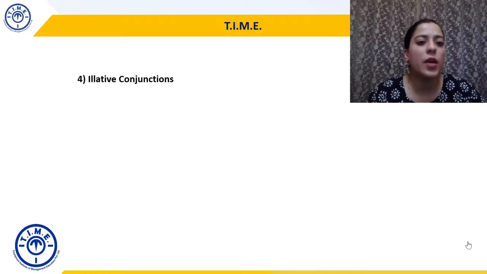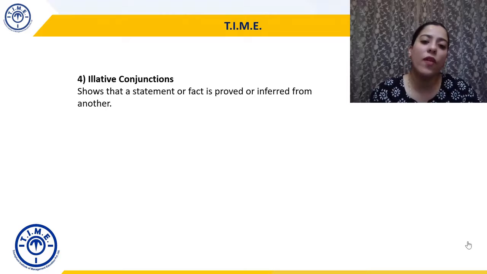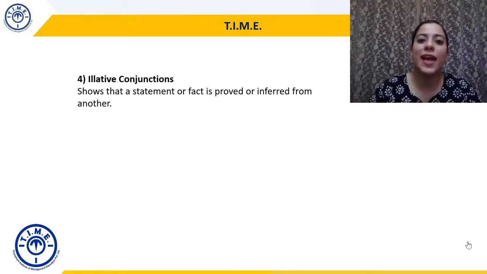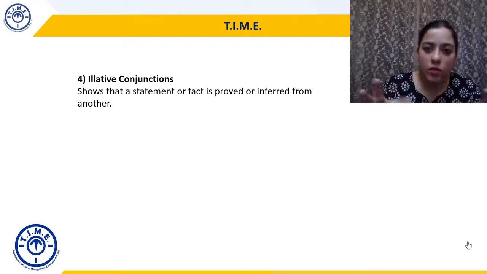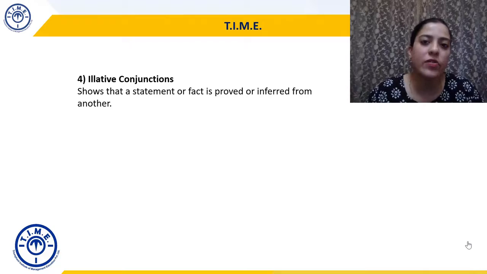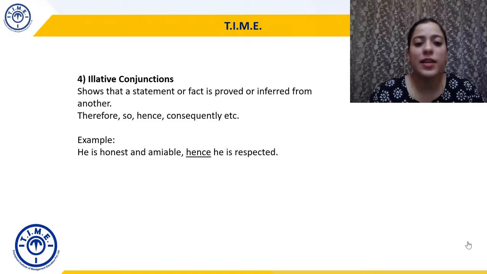The fourth subtype is elative conjunctions. So this shows a statement of fact is proved or inferred from another. So one statement is proved from or can be understood from another statement. And when these two statements are joined, they are joined using an elative conjunction. Example, we will use words like therefore, so, hence, thus, consequently, and he is honest and amiable.